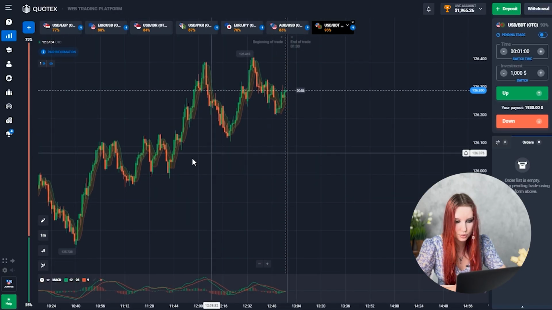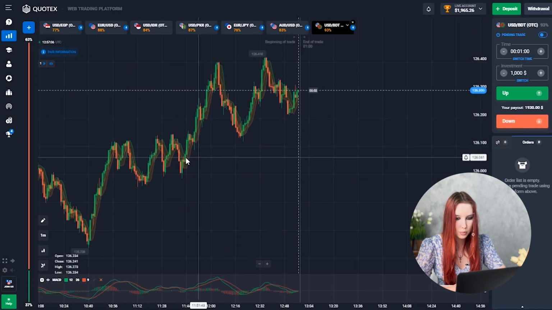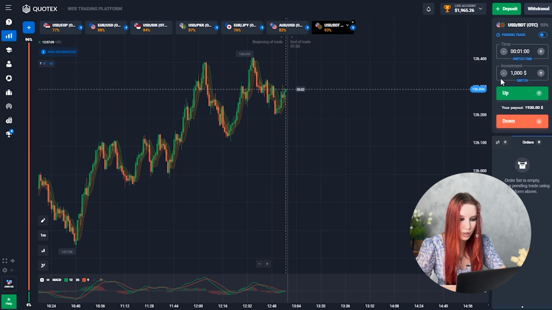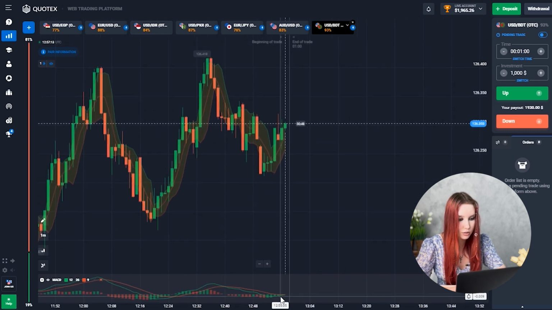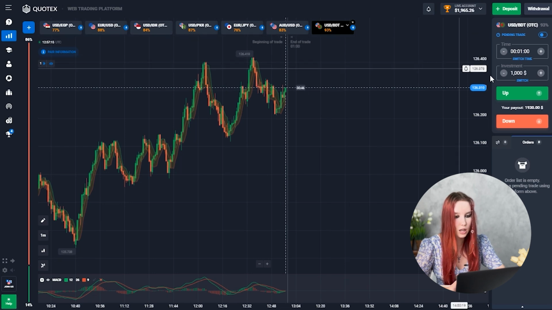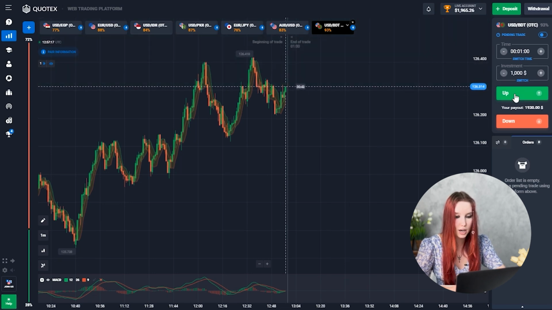Well guys, let's continue on this currency pair and see what's going on here. Yeah, that's a pretty good situation too. We might be able to catch that upward movement again. By MACD we can see green histogram. The price actually has a lot of room to grow. Trade up, let's go.